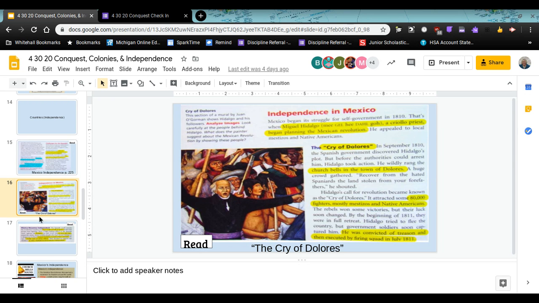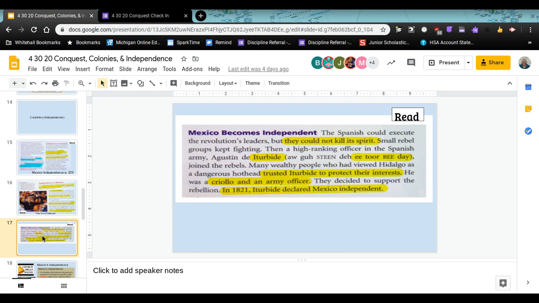And the next slide will talk about the man Iturbide, who had been joining the fight, continues and steps up as the leader. And it takes almost 10 years of fighting Spain because Mexico doesn't have the resources or the soldiers trained, and a lot of the Native Americans had died, and a lot of people are loyal to Spain. The peninsulares that have all the land don't want Mexico to become an independent country. So it takes about 10 years, and they win their independence in September of 1821.